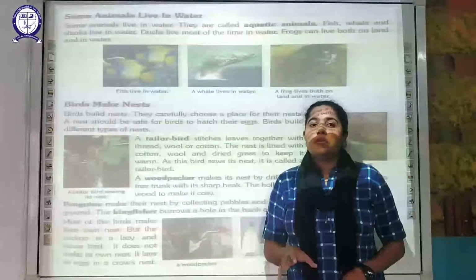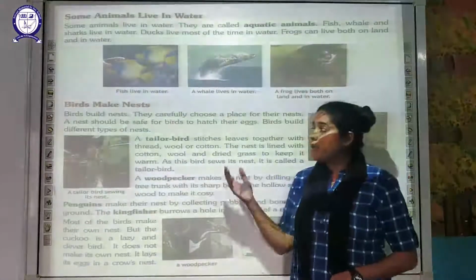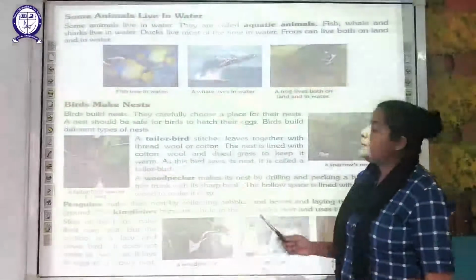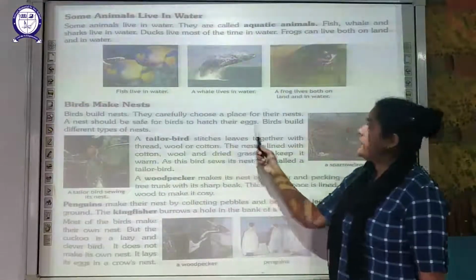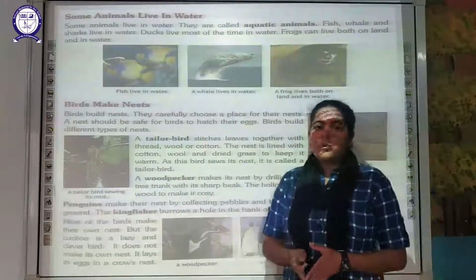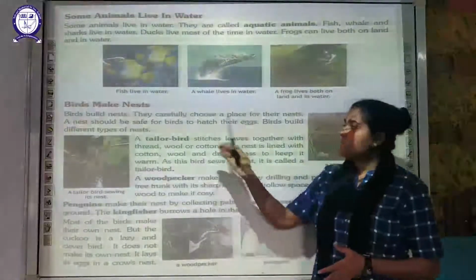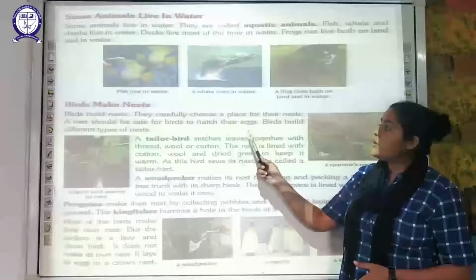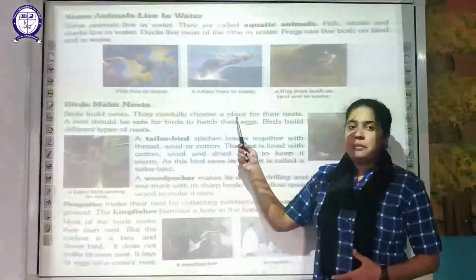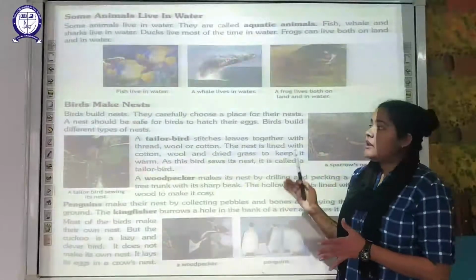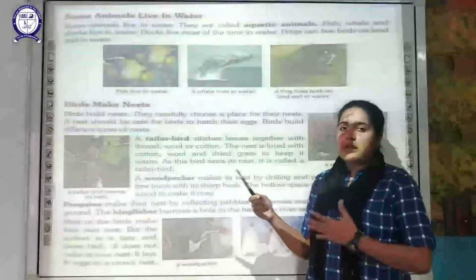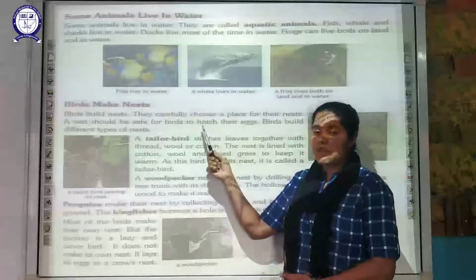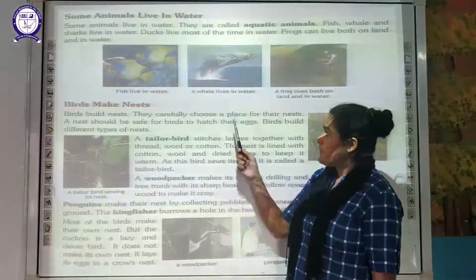As you people are aware, all birds are going to make nests. So the birds build the nest. They carefully choose a place for their nest. First of all, what thing do they have to do before constructing or building any nest? They are going to choose a safe place, the place where they can easily and safely lay their eggs and hatch the eggs, which will be safer for them. So they choose a place for that.